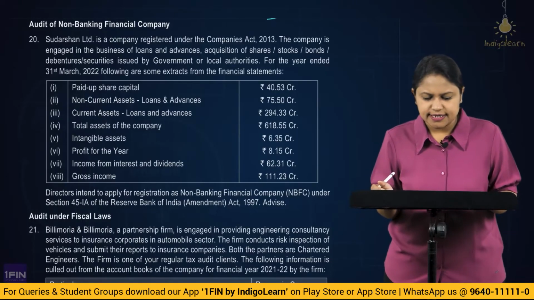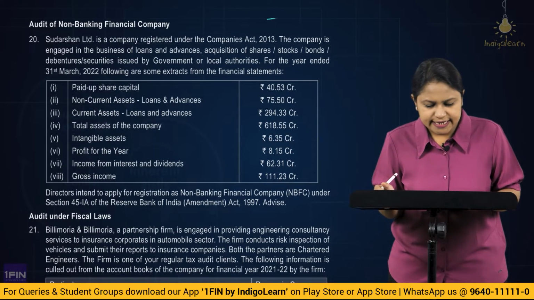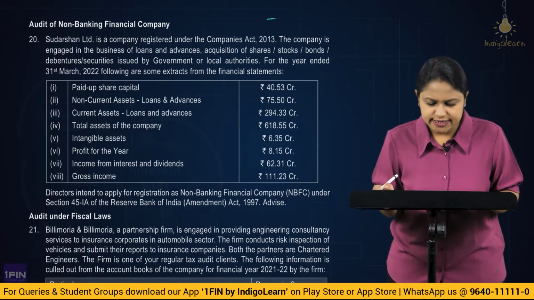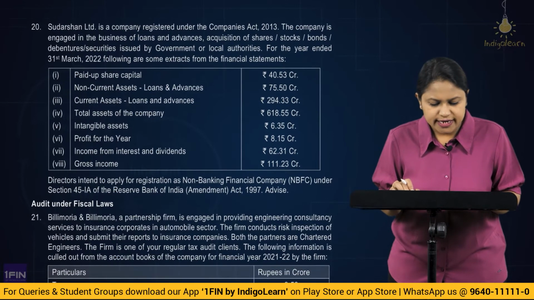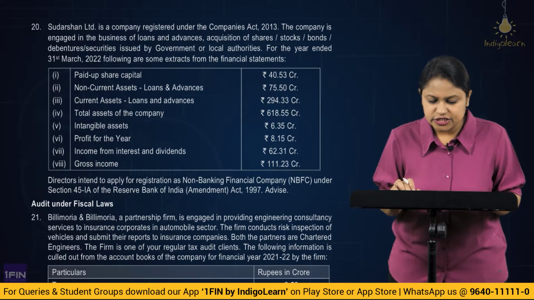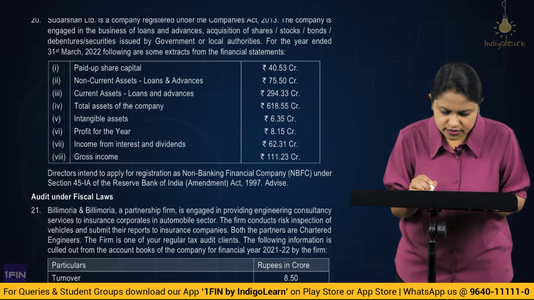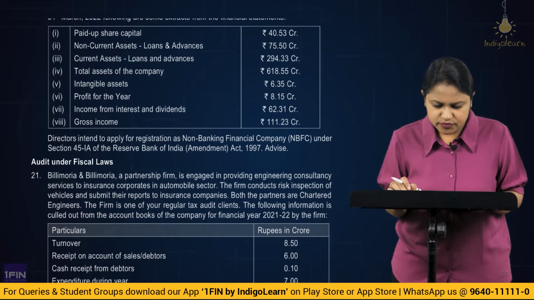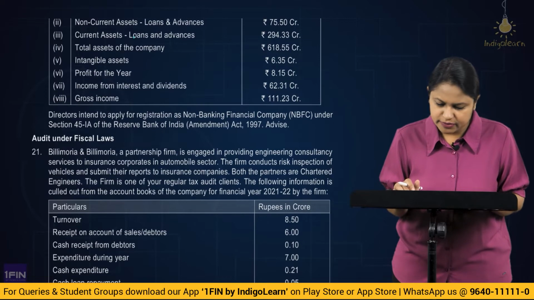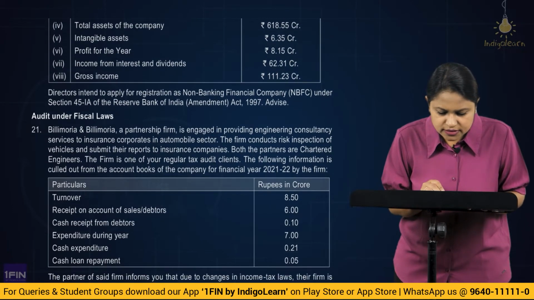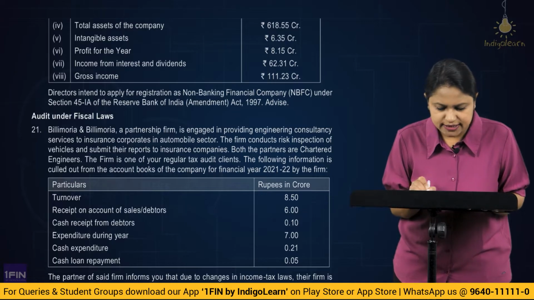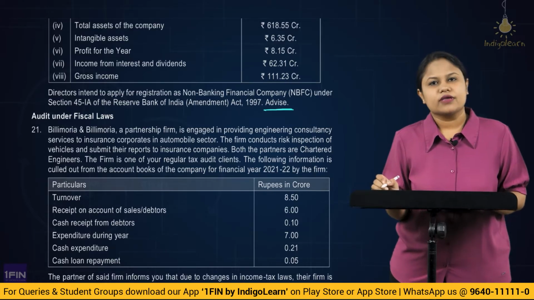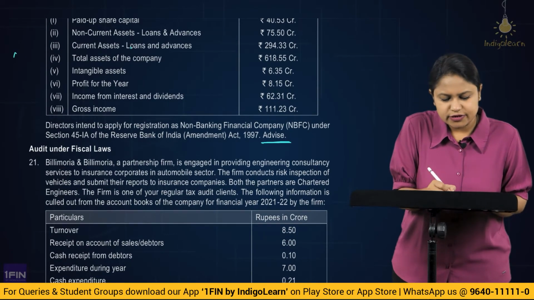Sudarshan Limited is a company registered under the Companies Act 2013. The company is engaged in the business of loans and advances, acquisition of shares, stocks, bonds, debentures, securities issued by government or local authorities. For the year ended 31st March 2022, following are some extracts from the financial statements: paid up capital, non-current assets, loans and advances, current assets, total asset of the company, intangible assets, profit for the year, income from interest and dividends, gross income. Directors intend to apply for registration of NBFC under section 45-IA of the Reserve Bank of India Amendment Act 1997. Advise. Okay. So here, obviously we are going to talk about the 50-50 thing.